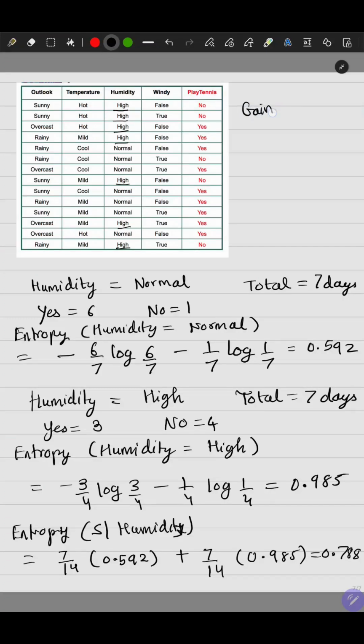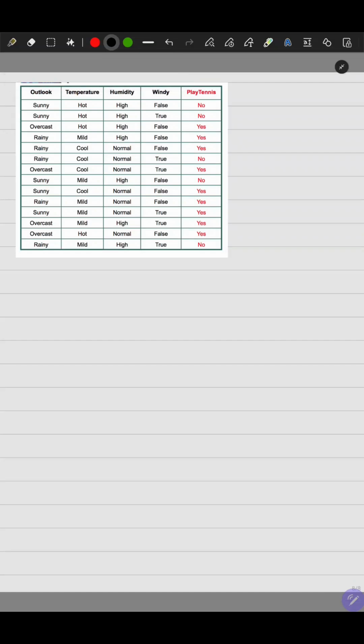Okay, and what is the information gain? Gain in the information when you use humidity as the splitting attribute is 0.94, the entropy of the data set originally, minus the entropy that we obtained on using humidity as the splitting attribute. So this is 0.152. Now the only attribute that remains is wind. Okay, so windy equal to false, or basically weak wind days.